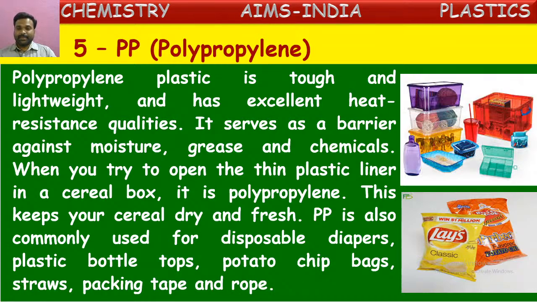What are those? These bags, mostly food covering packs. A very well-known example is potato chips bags. Those are made of a certain plastic, and that plastic is polypropylene. Why is it used? It is mostly air resistant. It won't allow any moisture or air to come in contact with the food items, so the food preserved inside will be fresh and dry enough. They won't be spoiled easily. Even plastic bottle caps are also made of this polypropylene.